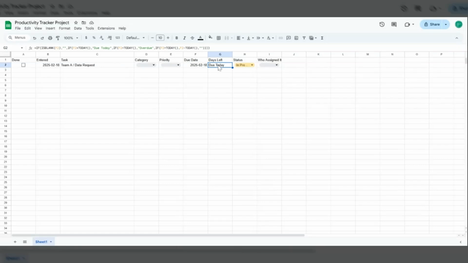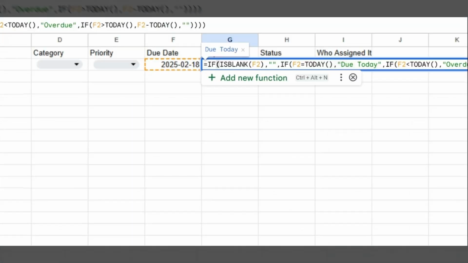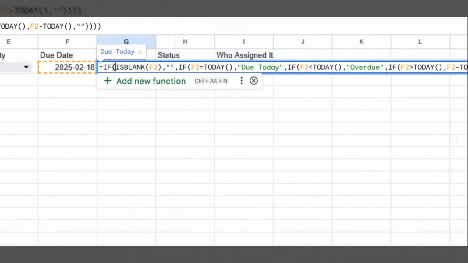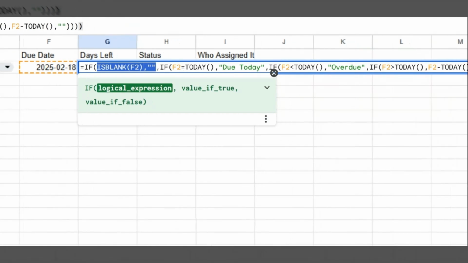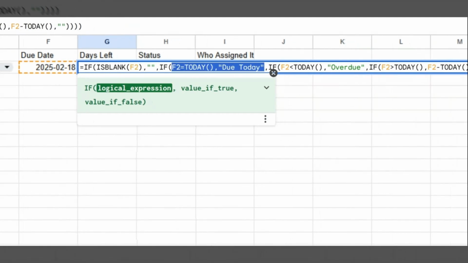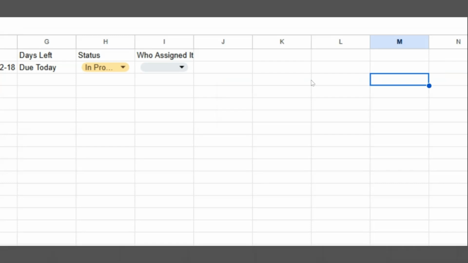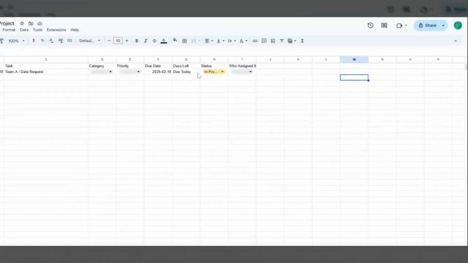Days left, and it's okay if you want to pause here to kind of copy this down. But you'll notice that I have in here a very long formula of if statements. It's either going to respond if it's blank. If it's due today, it's going to turn out the words due today. If it's past the due date, it's going to be overdue. And then there's a small formula in here to subtract from today's date. So you're welcome to just copy that in if that's helpful for you.